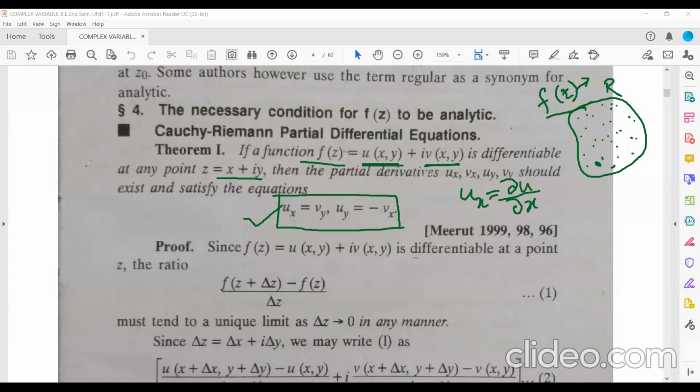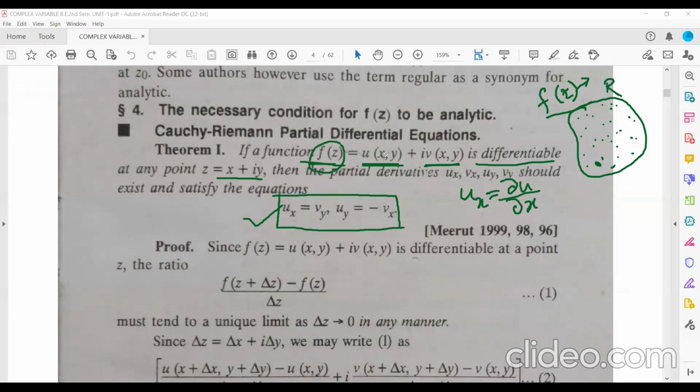So we are going to check whether this function is analytic or not. For that, we are going to use these Cauchy-Riemann partial differential equations. So how will you derive it? Let us consider that the given function f(z) is analytic. If the function is analytic, then it must be differentiable. So I have considered the function f(z) is differentiable, and f(z) is of the form u(x,y) plus i v(x,y).